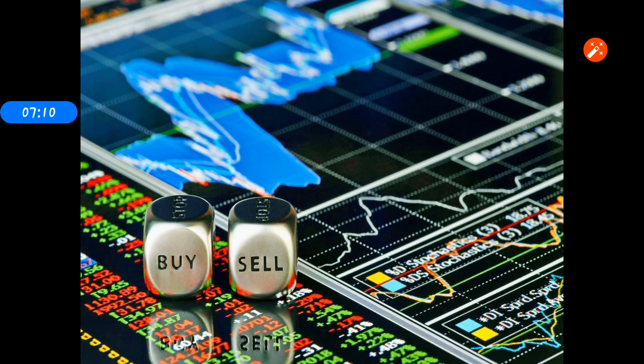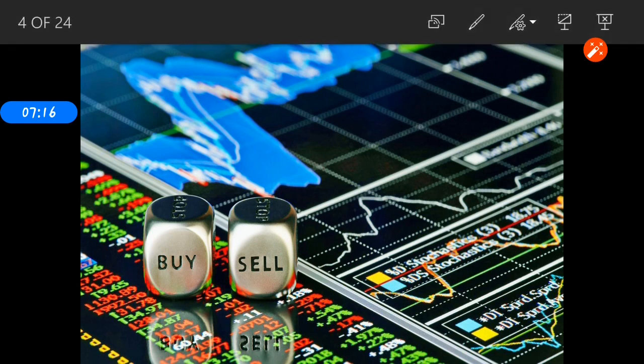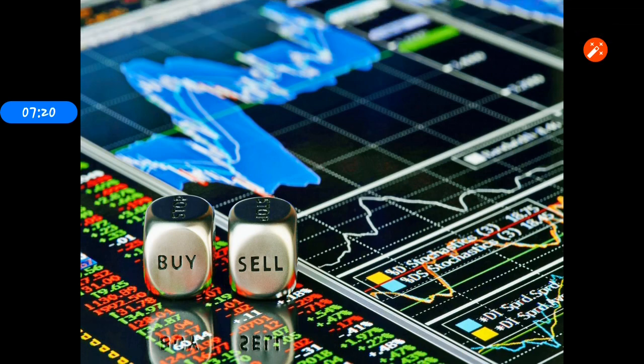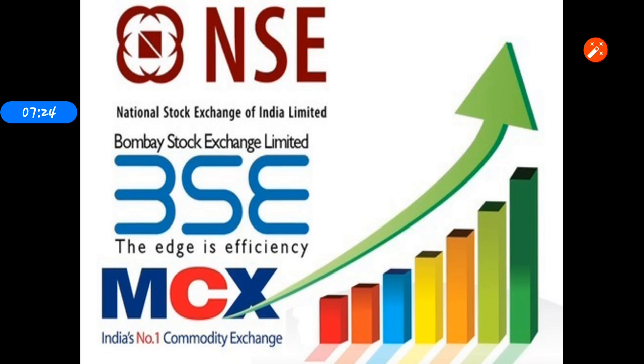So look at here, I mentioned NSE, BSE and MCX. What is that? What do you understand from this? It is nothing but National Stock Exchange, Bombay Stock Exchange, and another one is Multi Commodity Exchange.